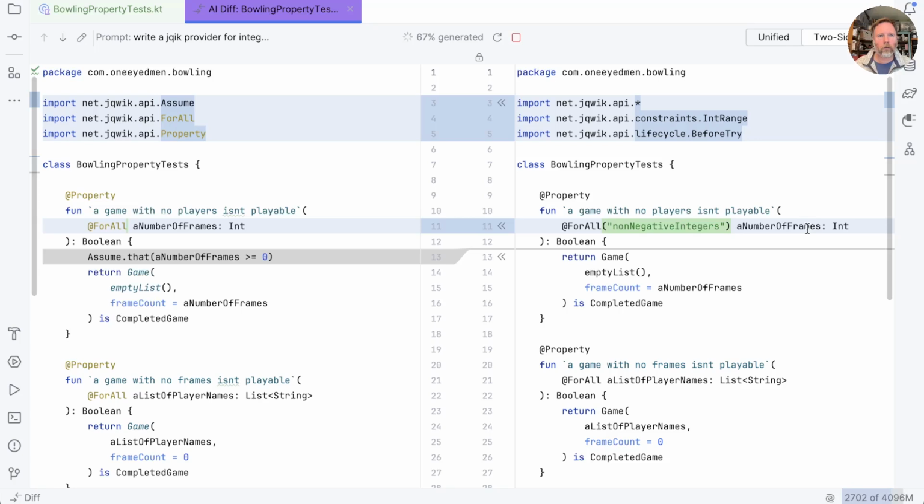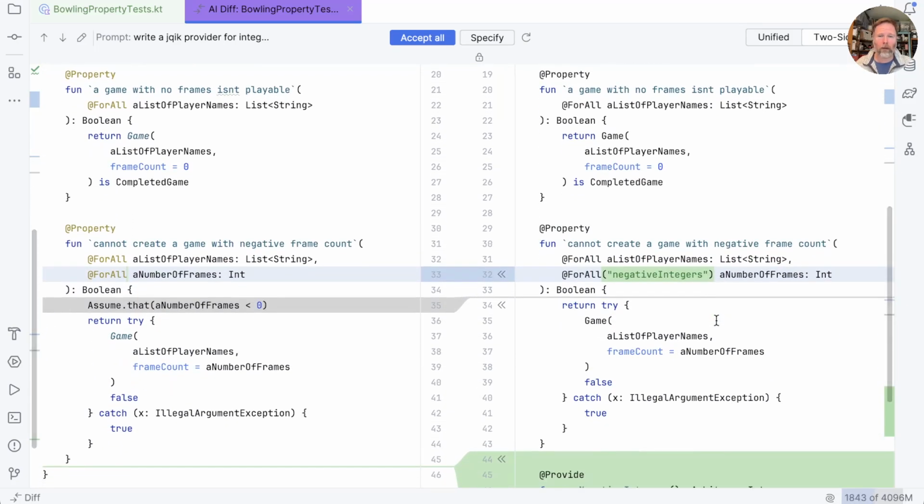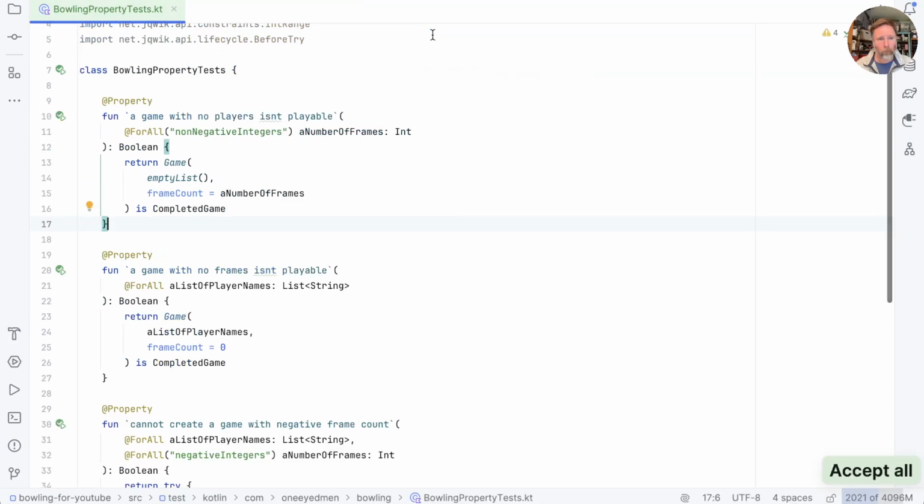Okay, let's see what we've got. It's changed number of frames to this for all with a name, non-negative integers. There it is. And down here, it's actually done negative integers for us as well. Well, that's nice, thank you. And it's added non-negative integers. They are an arbitrary int, and they're defined to be integers between 0 and int max value. And here we've got integers less than or equal to -1. You know, that all seems really plausible. I'm going to accept it all and run.